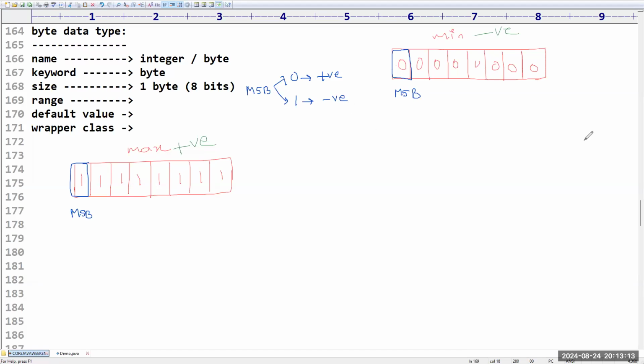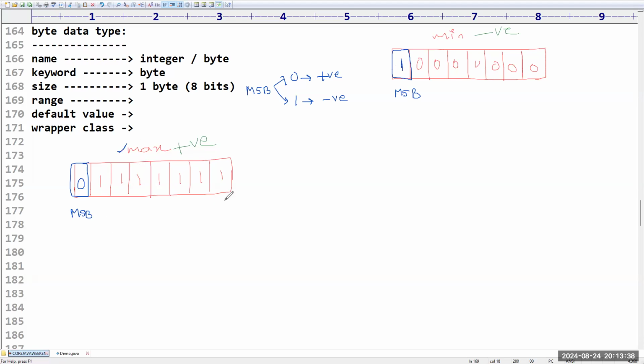Yes, sir. Now tell me, I am removing these MSB bits for both. Sir, if you want to take it as a negative, what should be there here? 1. Sir, if you want to make it as a positive, what value should be there here? 0. Now I will calculate this. We will get the maximum value of this number.